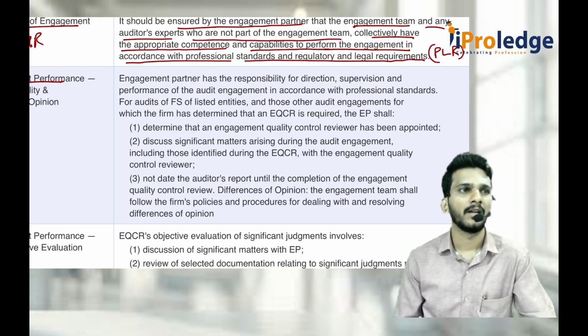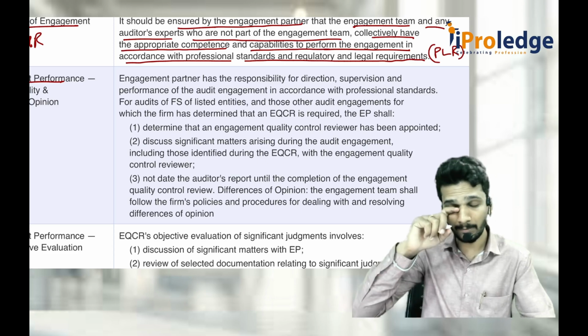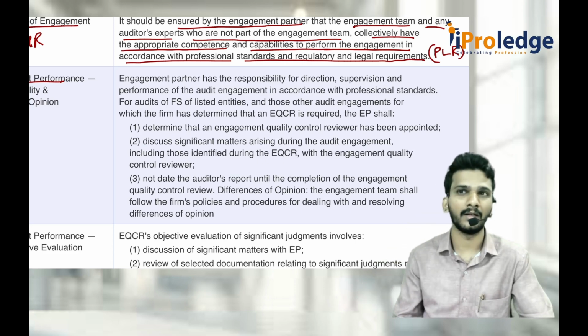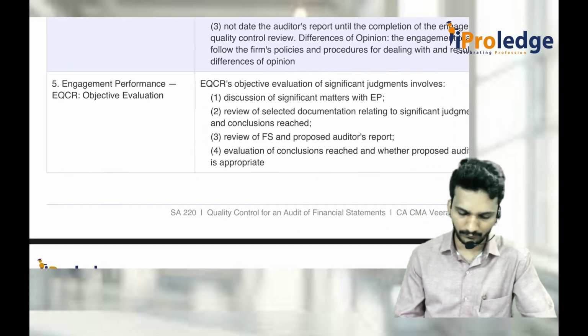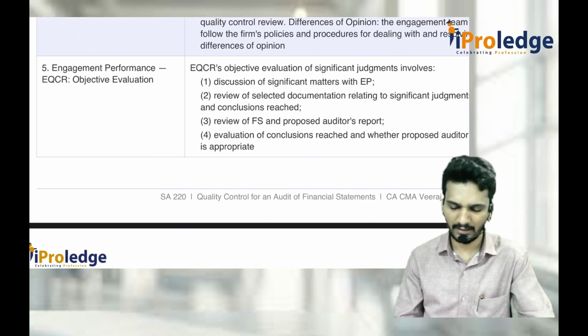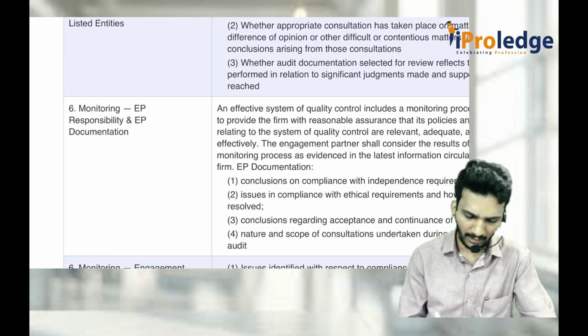by the auditor. Then if there is any difference of opinion, they should first clear it, and only then the audit report has to be given. If any difference of opinion can't be cleared between the EQCR and the engagement partner, EP, then go for resolution based on the firm's policies. They may ask to consult third parties, all those things. That is for EQCR. The similar thing what we discussed in SQC1, 90% similar is there. Then comes the monitoring part, the last part.